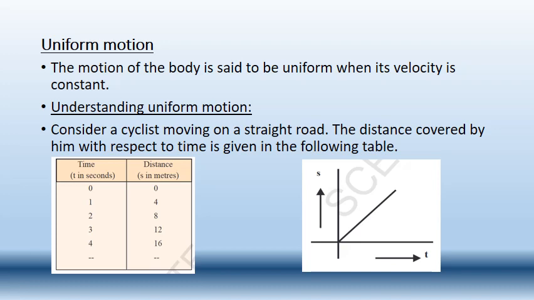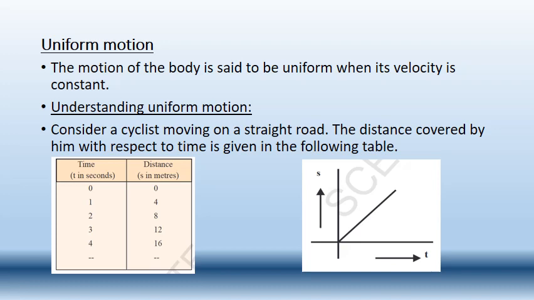What is the formula of the velocity? Displacement divided by time. So 16 divided by 4, 12 divided by 3, 8 divided by 2, 4 divided by 1. How much is the value you are getting here? 16 divided by 4 is 4, 12 divided by 3 is 4, 8 divided by 2 is 4, 4 divided by 1 is 4. So here you are getting the same value for the velocity.